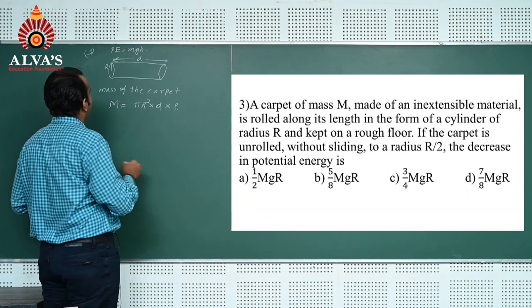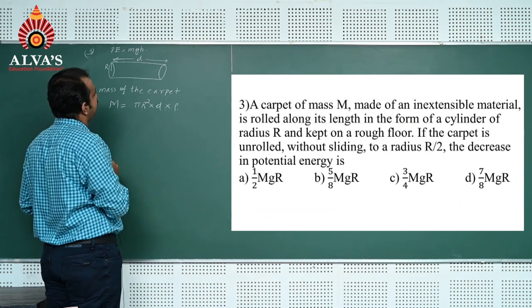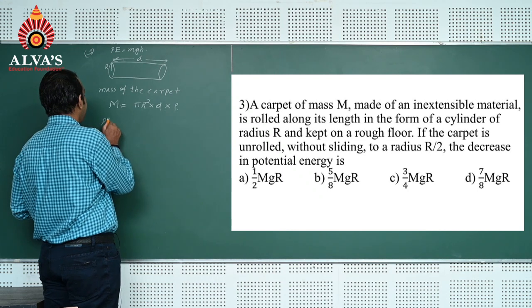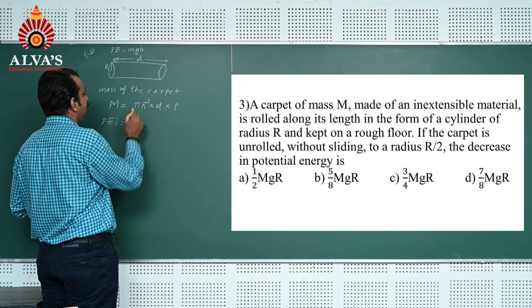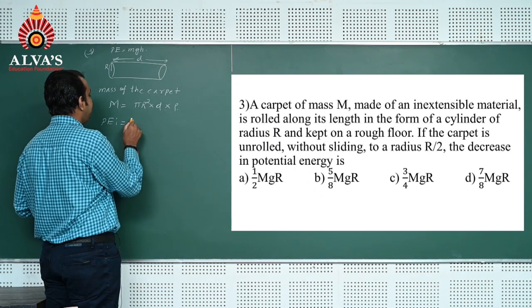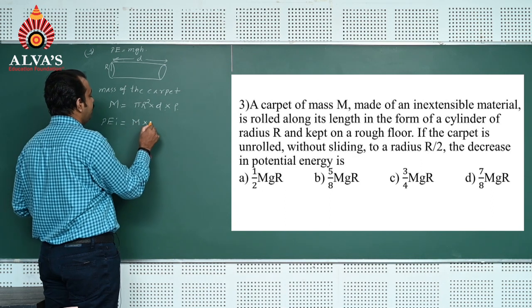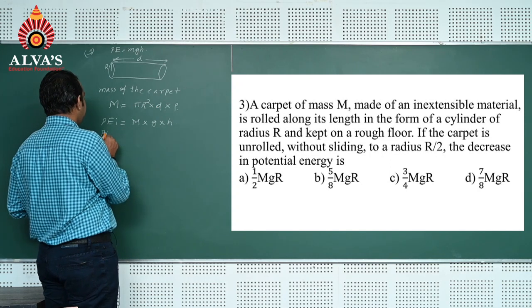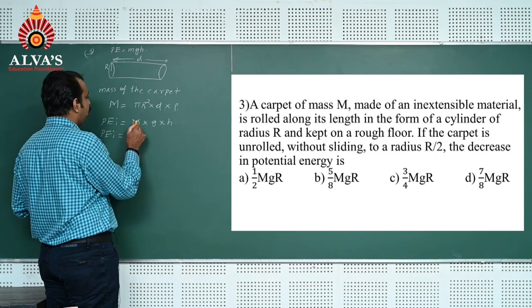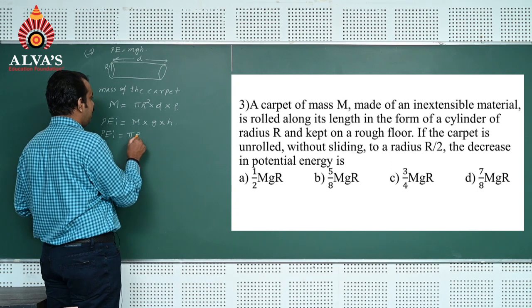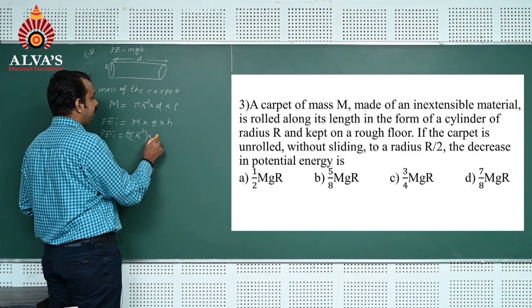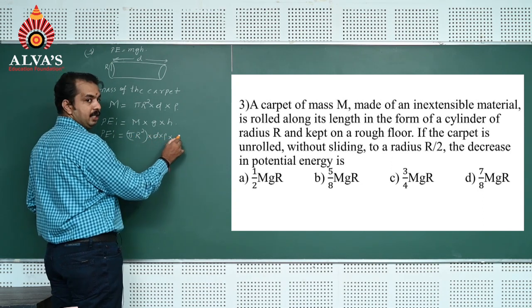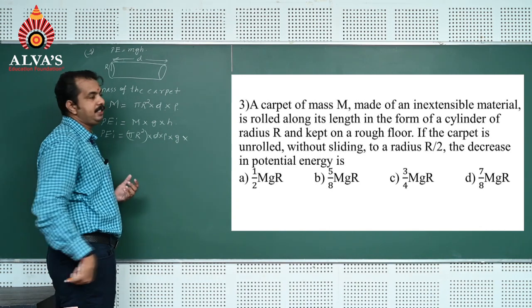Now the initial potential energy of the system, that is PEi, can be written as mass M into g into h. That is, the initial potential energy PEi is equal to M, which is πr²d ρ, into g into h.